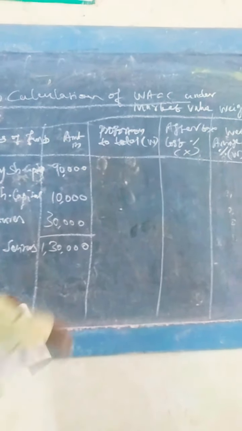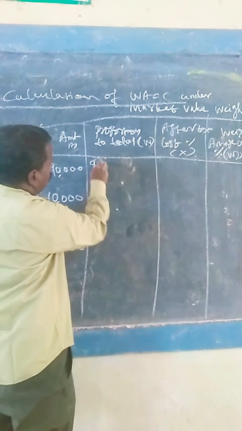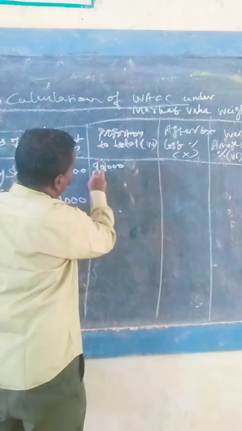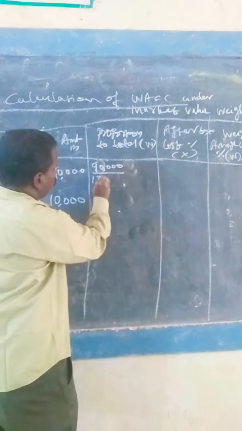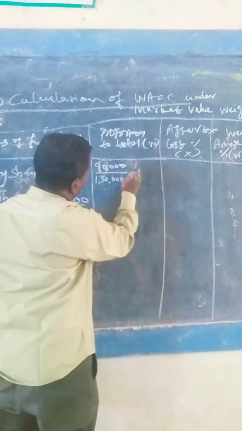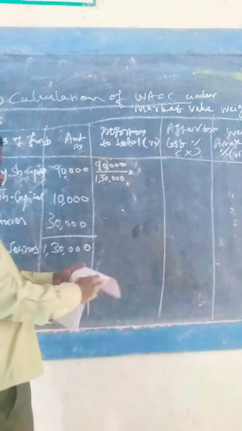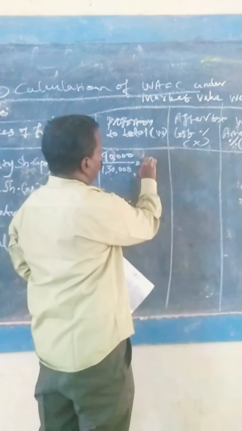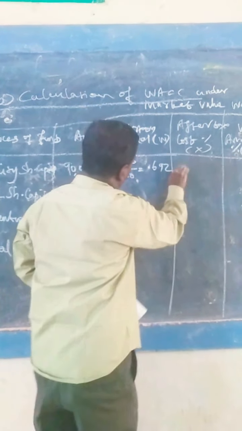Now calculation of proportion to total. Equity share capital 90,000 divided by total sources 1,30,000 equal to 0.692.